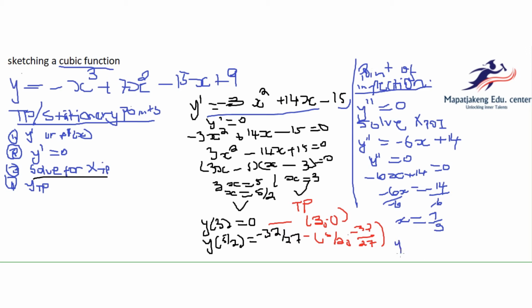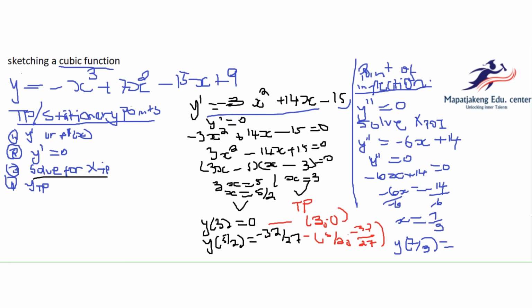Then getting y, we just put 7 over 3 in the original function here. I haven't done it, let's quickly do it. Negative 7 over 3 cubed plus 7 times 7 over 3 squared minus 15 times 7 over 3 plus 9.